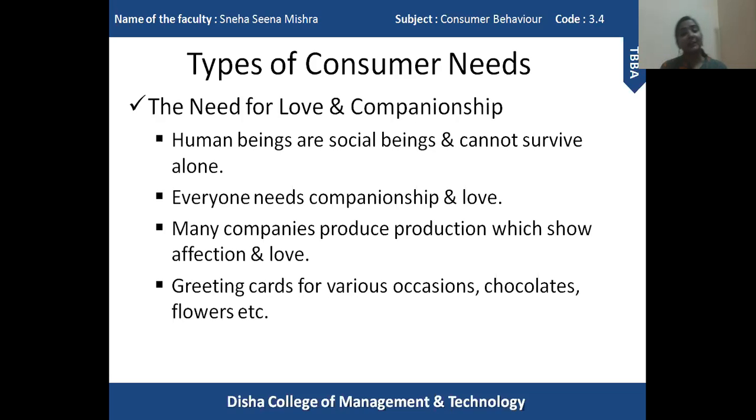So even if we love a person, even if we love our family members, in order to show our love, we need a company to manufacture products which will help us to show the actual love and affection we have for our family members and our friends. So that is the need for love and companionship.